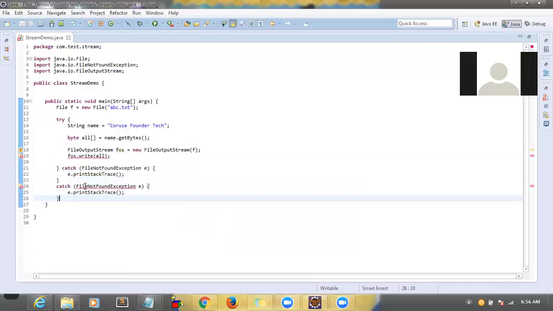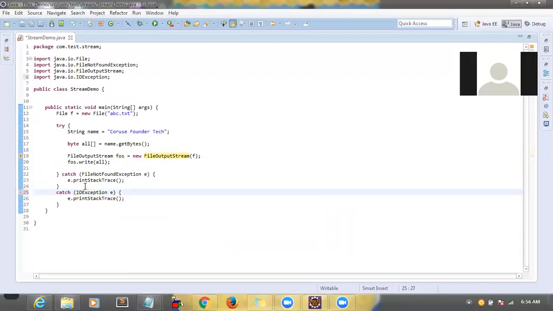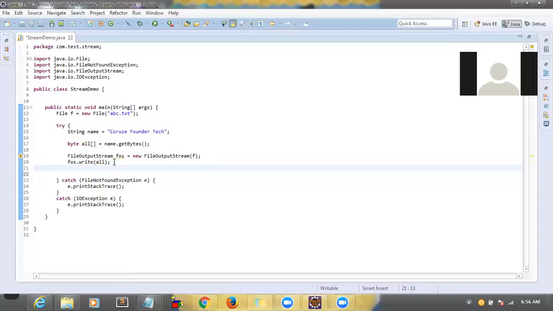IOException. You can have all these lines in a try, and follow up with the catch. Now the error is gone, correct? So now I opened the file, I have written the data. Finally, what I had to do, I had to close the file, correct? Once the data is written into the system, then I had to close the file. So now I closed the file.